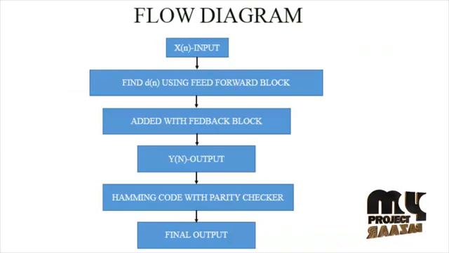Next we see the flow diagram of our product. In this flow, first we give the input x of n, where n is the number of bits of the input data. Then we find the d of n using feed forward blocks. Then it is added with the feedback block. Then we find the y of n output. Then the Hamming code with parity checker is applied and the output is final.